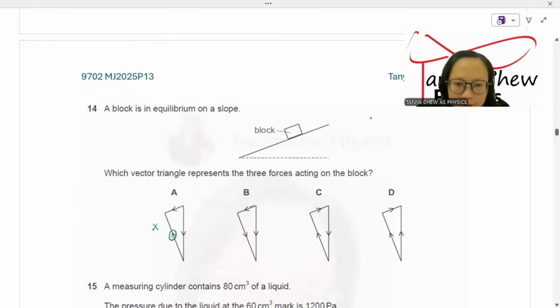B, the force is going down, and the second force is also downwards, but it is opposed by the third force. This is not in equilibrium. C, the force is going upwards. It doesn't matter. The arrow is going downwards and then followed by upwards. So this seems to be correct. That is one way to draw the closed triangle. D, the force is going up and it is opposed by this force. So this is not in equilibrium. So C is the answer. That is the easiest way to do it.